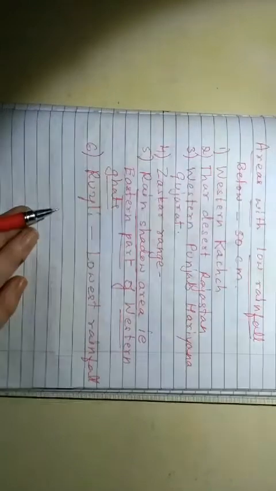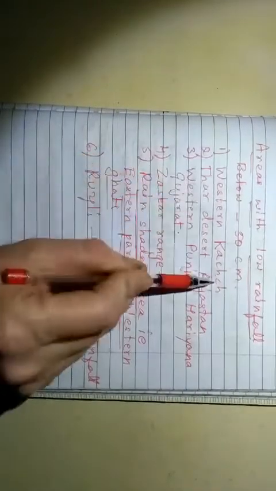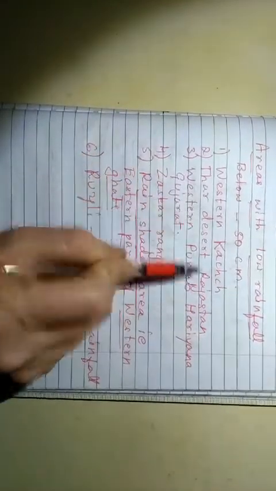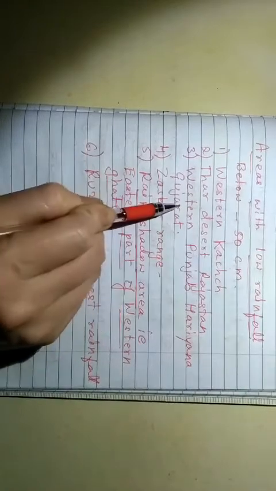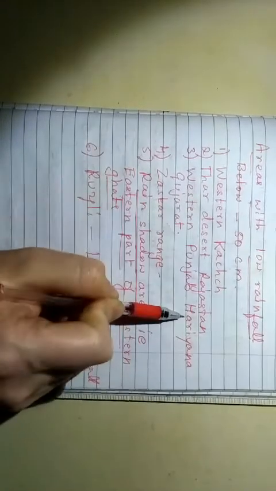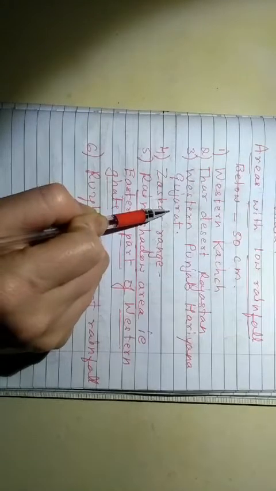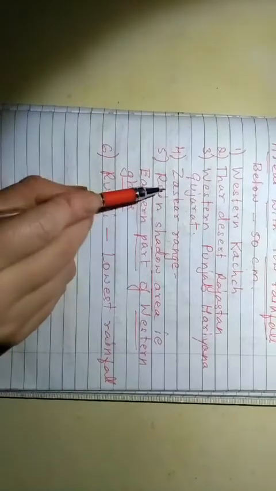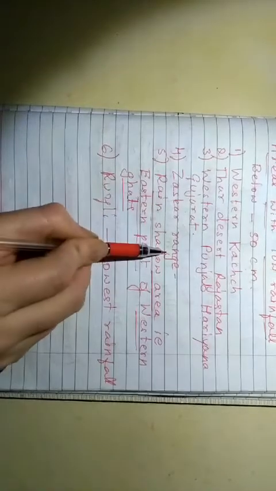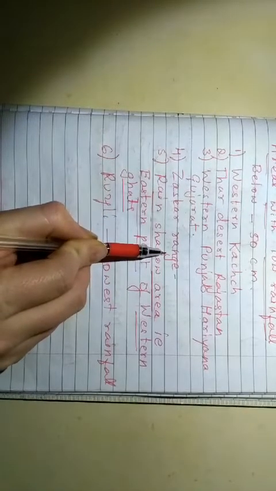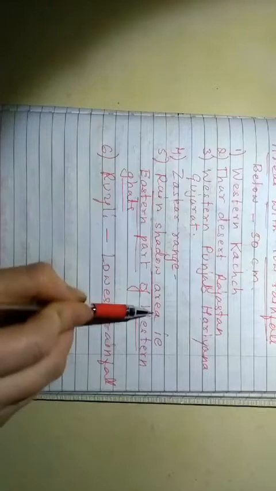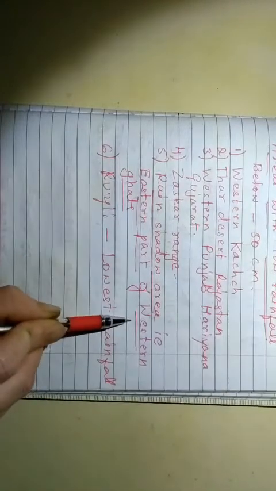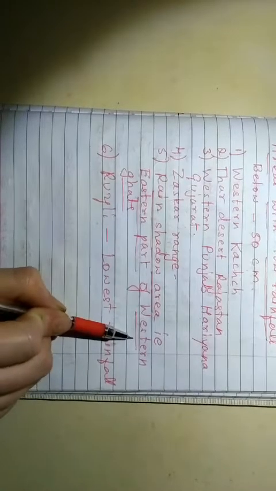We have these important regions: Western Kutch, the Thar Desert, western part of Punjab, Haryana, and also the northern part of Gujarat, and then you have Zaskar range. I will show you Zaskar range. Then you have the rain shadow region of the Western Ghats, that is the eastern part of Western Ghats.